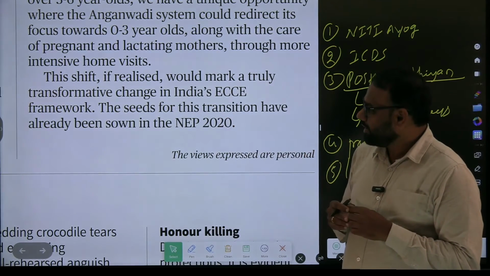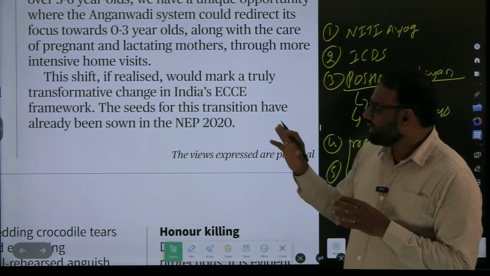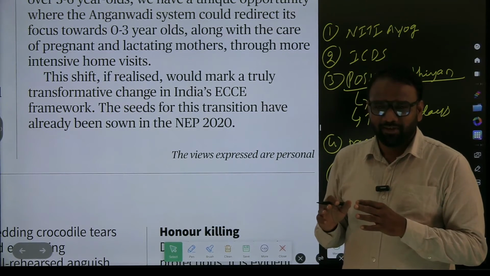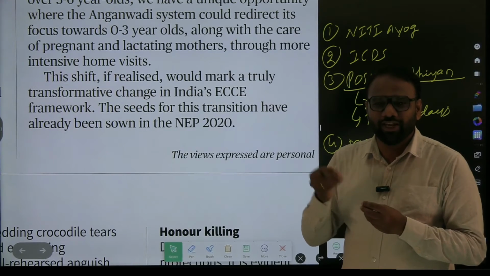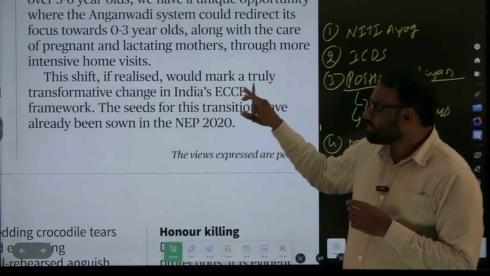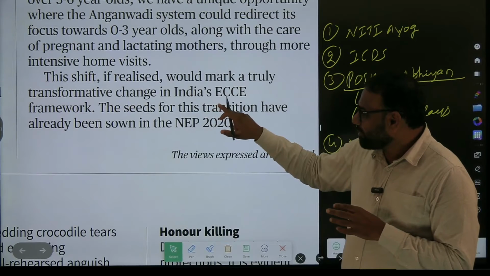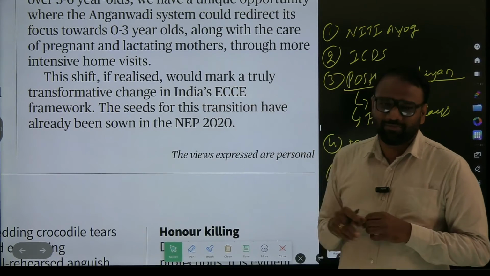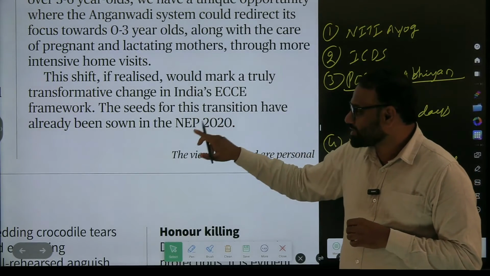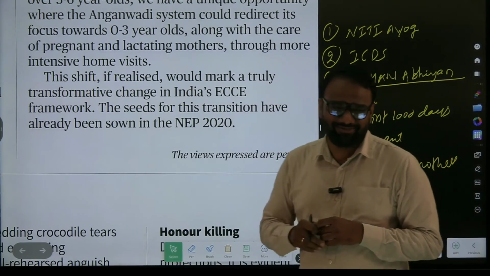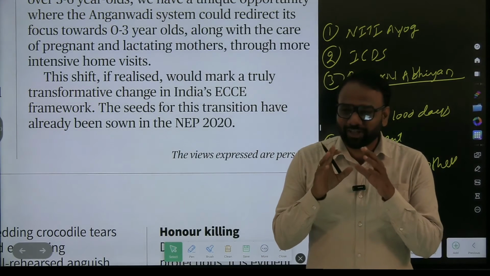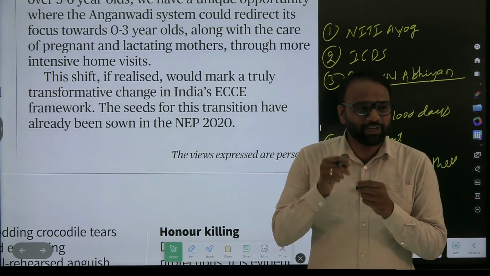For example, this shift, if realized. Okay, what is a shift? For example, let's take UPSC aspirants, the way they are supposed to read the newspaper, the art of reading the newspaper. So we have discussed everything, and finally we conclude: this shift, if realized by an aspirant, would mark a truly transformative change in UPSC aspirants' journey. The seeds for this transition have already been sown by taking admission at Paritranaya IAS Academy. So in this format, whatever the statements are there, you have to rephrase them using your own context.